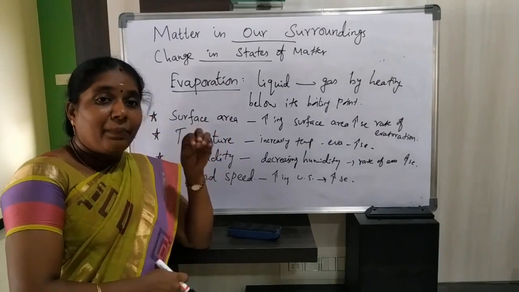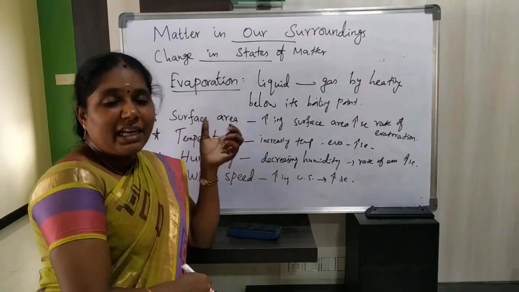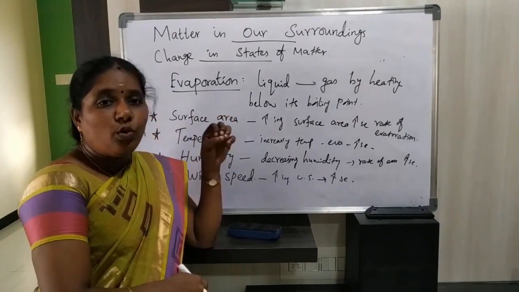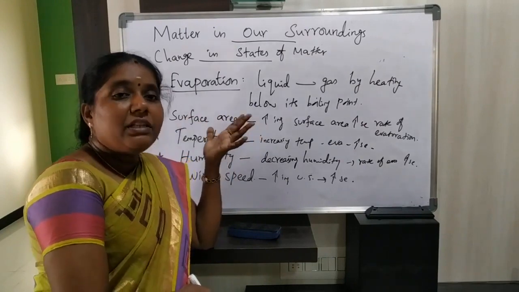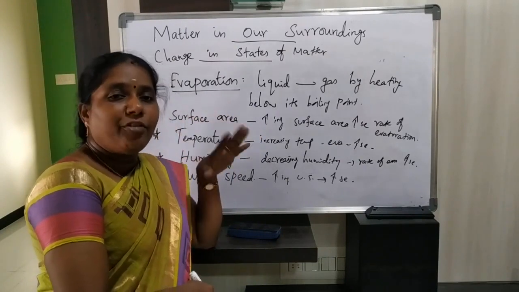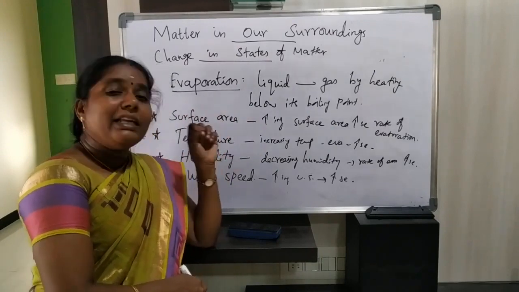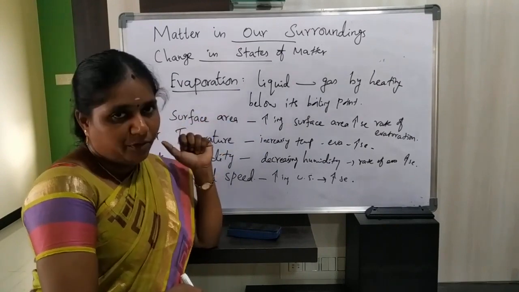We know that compared to other seasons, in the windy season wet clothes easily get dry. If the wind speed is more, the rate of evaporation is also more. If the wind speed is less, the rate of evaporation is also less. So increasing wind speed increases the rate of evaporation, and decreasing wind speed decreases it.